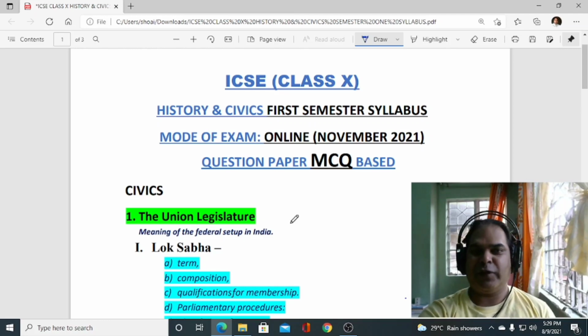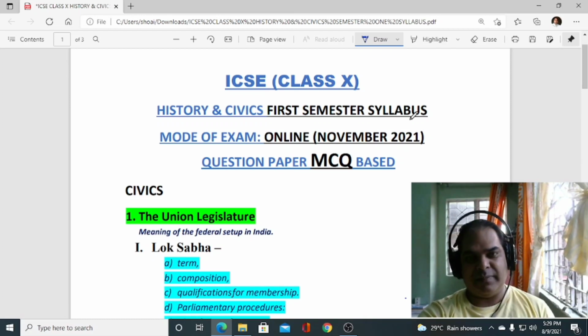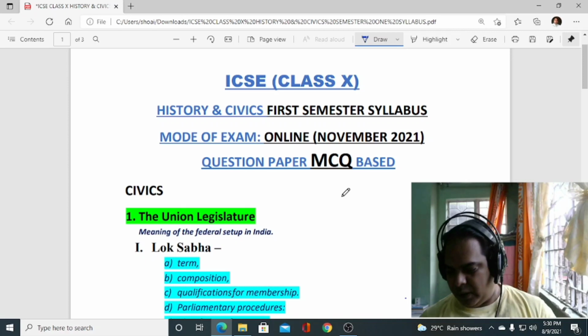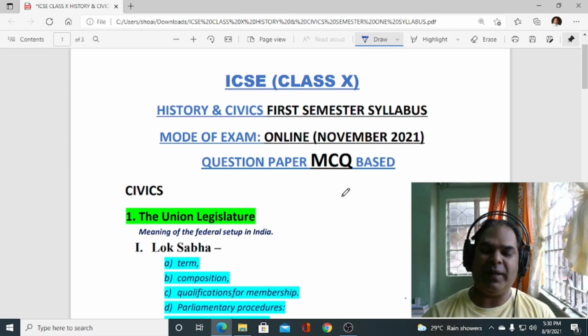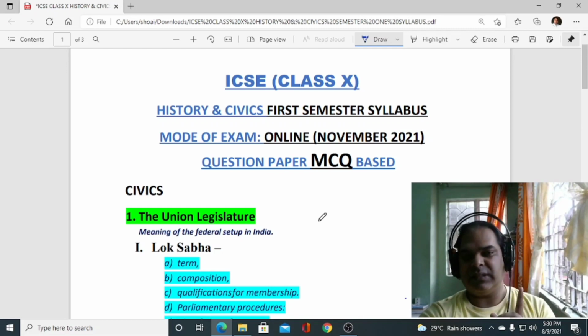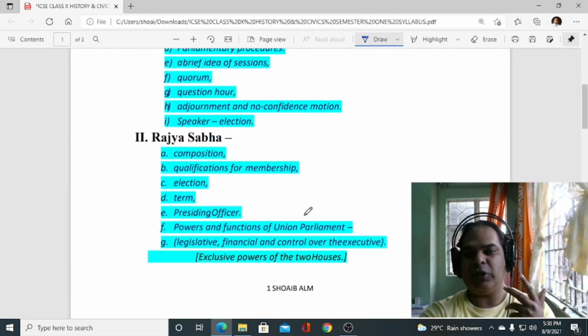So it is mentioned over here, ICSE class 10 history and civics first semester syllabus. Mode of exam will be online. Okay, and it will be conducted in the month of November 2021. Now question paper will be MCQ based. Okay, MCQ based questions will be asked. So now civics 1 unit is given and history 2 units are given.